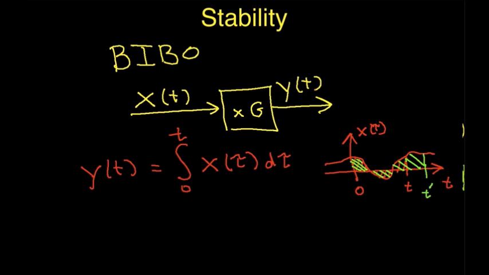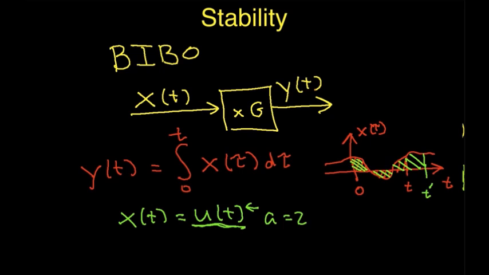So is this system bounded input, bounded output stable? And the answer is, it turns out no. The way we can show this, to show that a system is not bounded input, bounded output stable, we just have to find one input that's bounded that gives an unbounded output. So suppose that the input is the unit step function. Okay, as we talked about before, this is a bounded function.